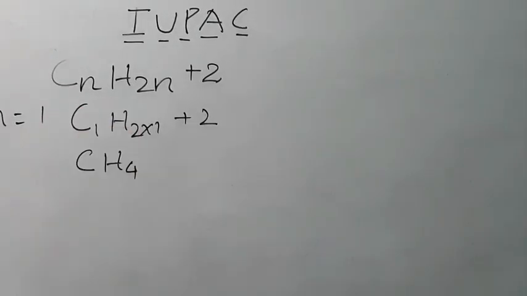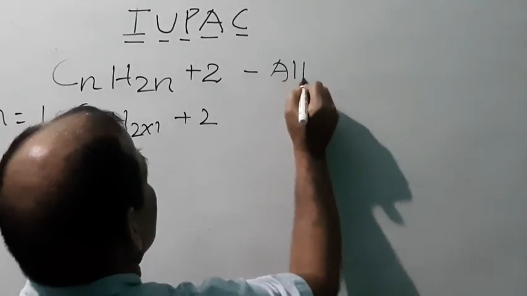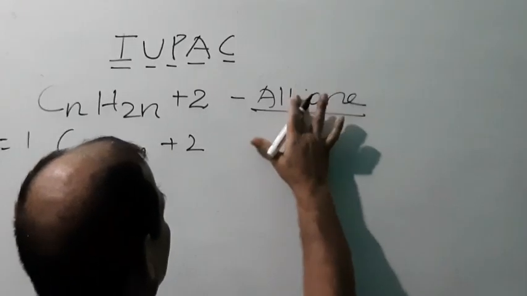The first member of this alkane family. The general name of this family is alkane.